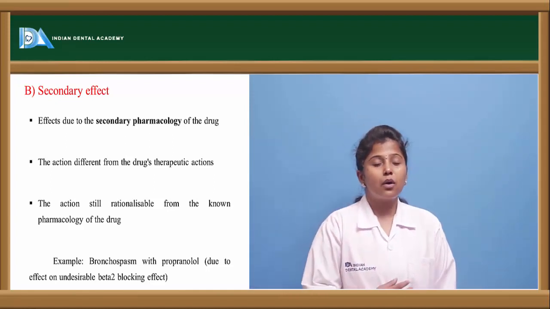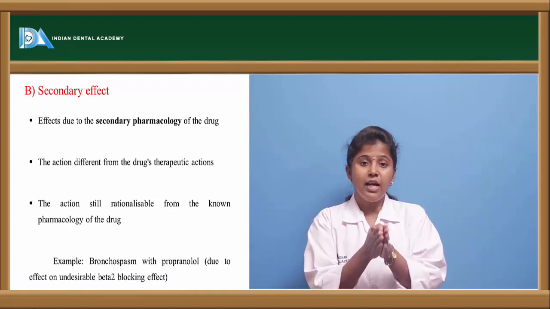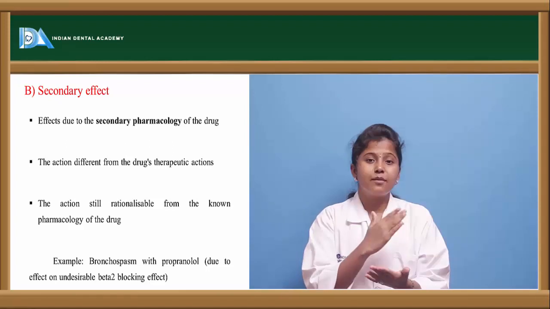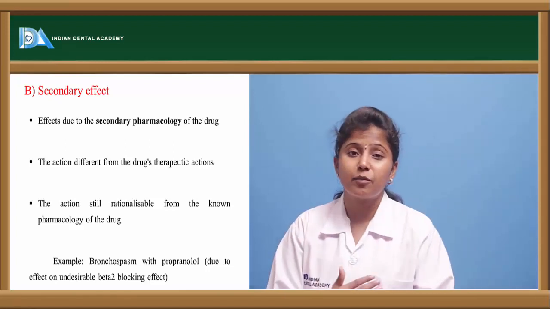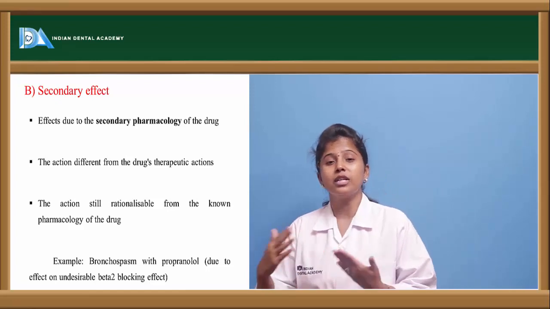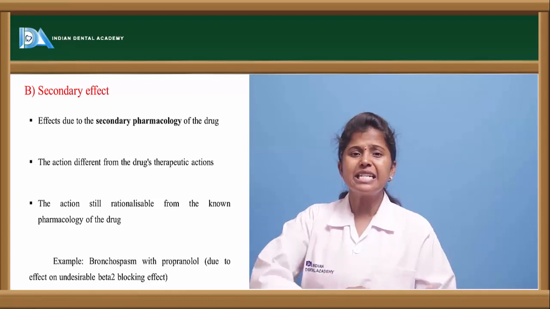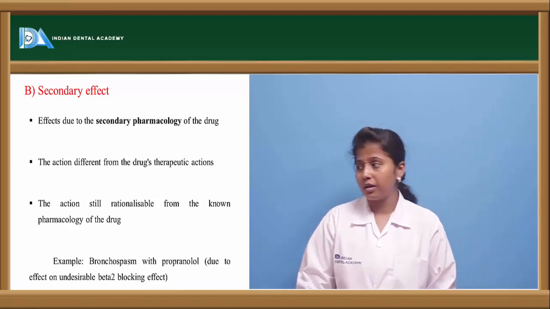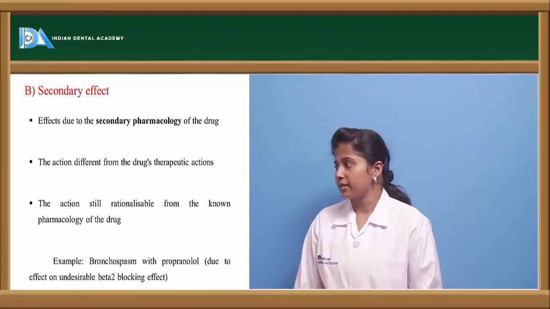Here propranolol is causing bradycardia as its primary effect. Along with that, propranolol shows other effects: on the respiratory system, it may lead to spasm or constriction of the bronchi. So this is a secondary effect. It is an added effect of that drug. Such kinds of reactions are called secondary effects.